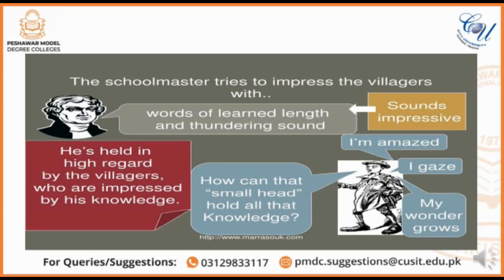So the schoolmaster was actually an intelligent one, and that's why the people used to appreciate him for everything.